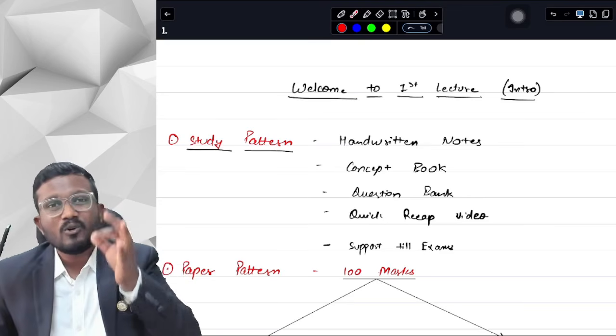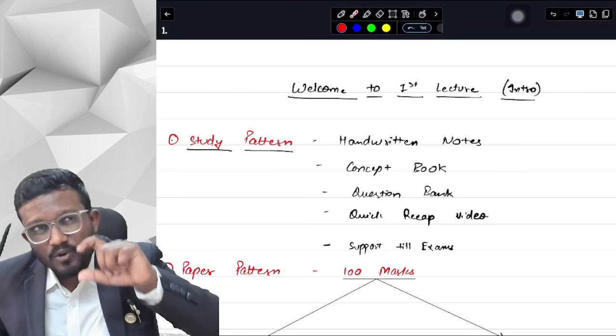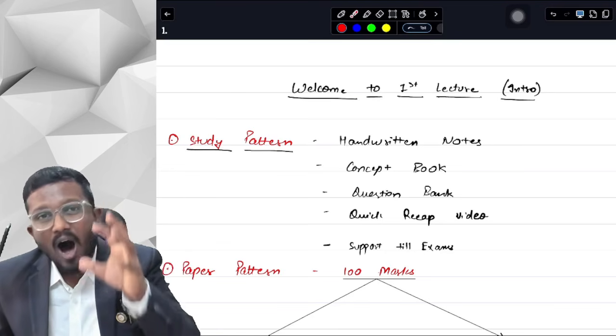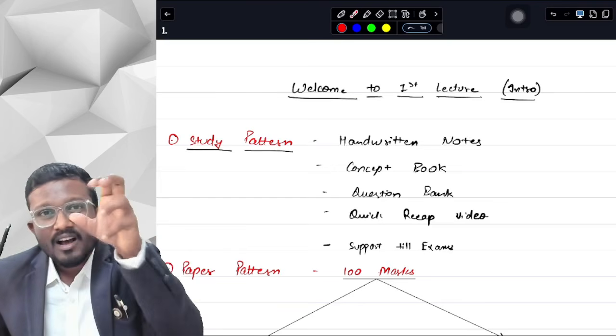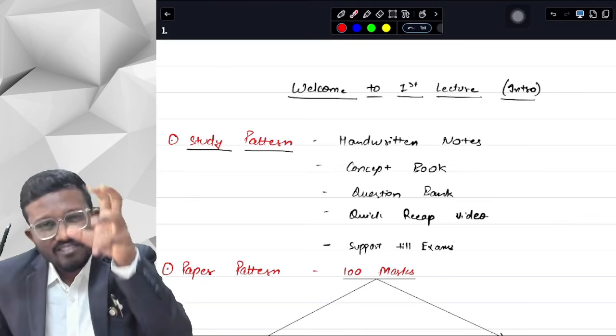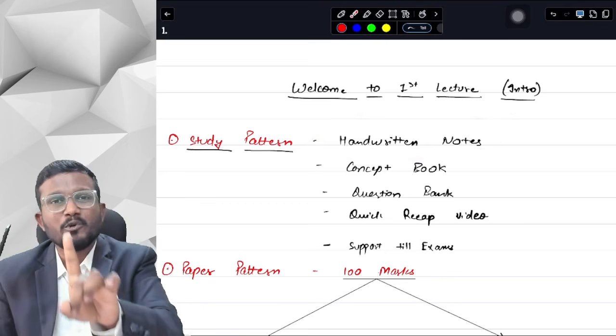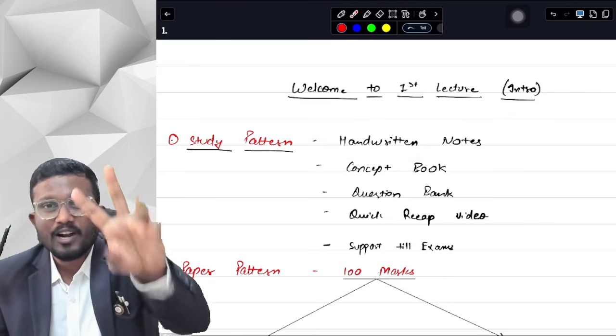So in the handwritten notes, we will give you memory techniques. We will give you story revise techniques of how you can learn that particular topic through the handwritten notes, through the keywords and what stories you can build around them. These handwritten notes will be provided to you in a printable PDF. So there are two options to it.